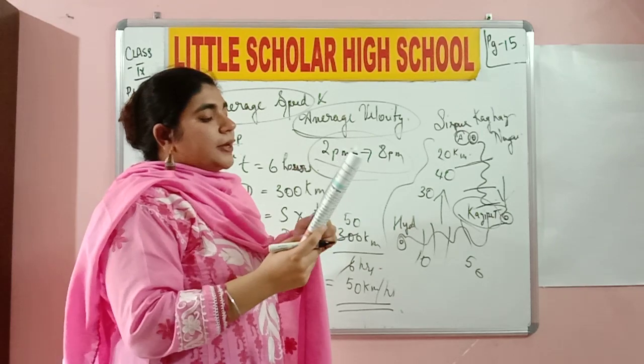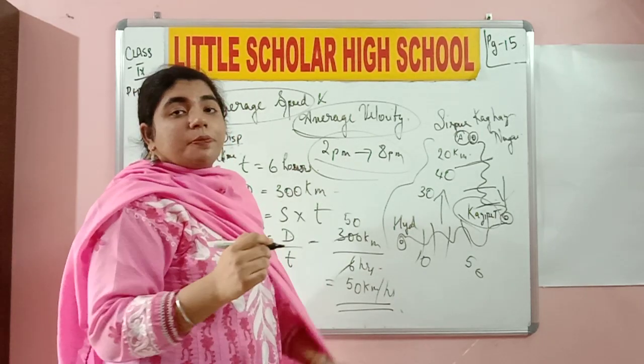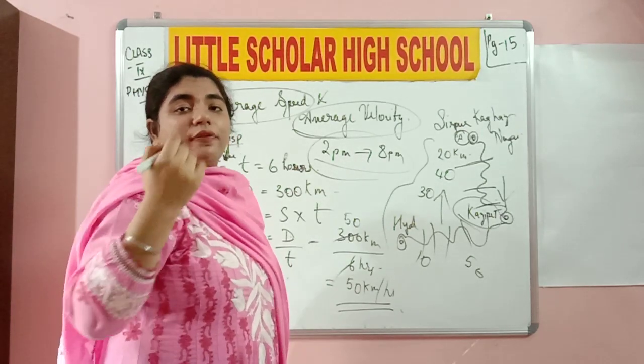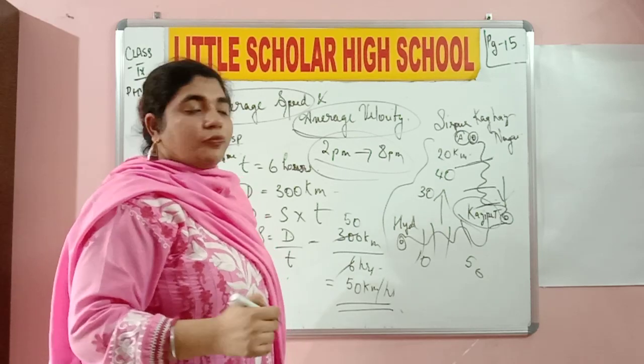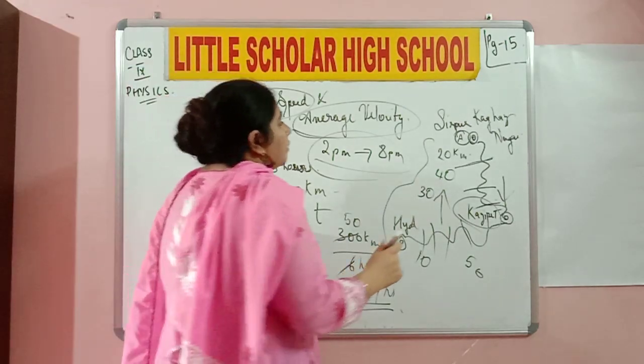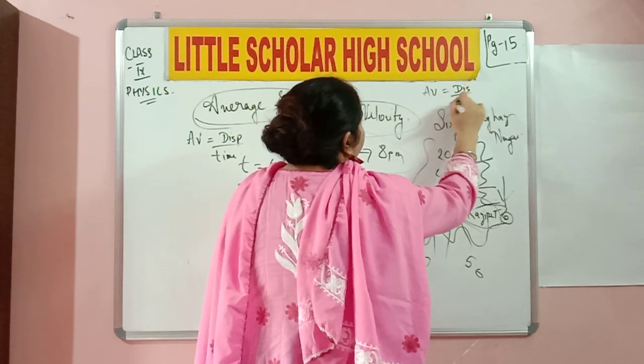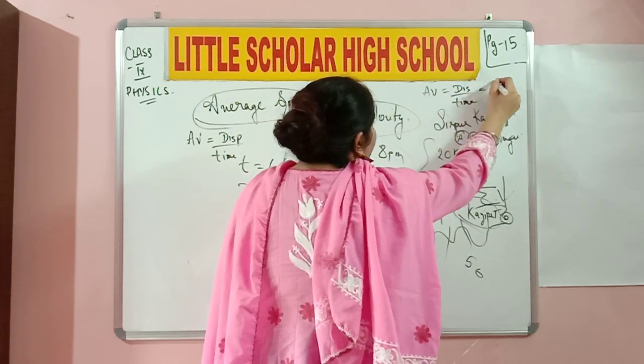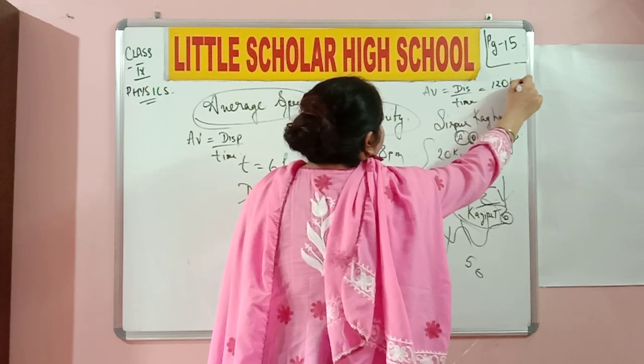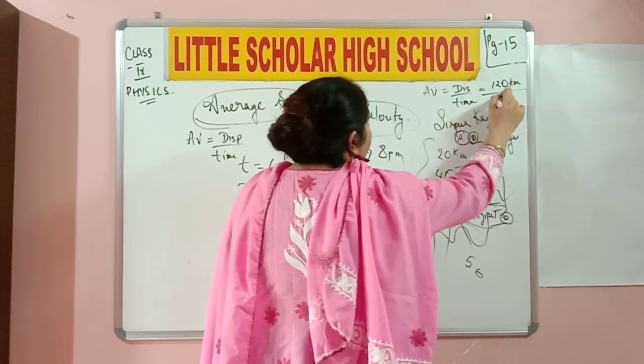So what is the displacement in each hour? The displacement per hour is going to be 120 divided by 6 hours. Yes or no? So average velocity is displacement by time. How much displacement happened? 120 kilometers. How many hours did it travel? 6 hours.